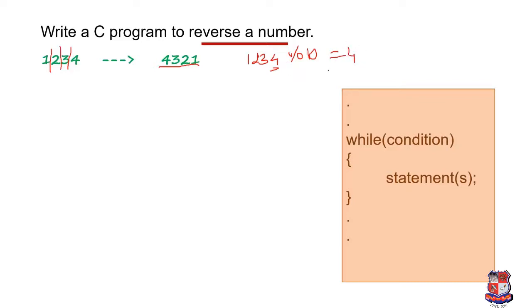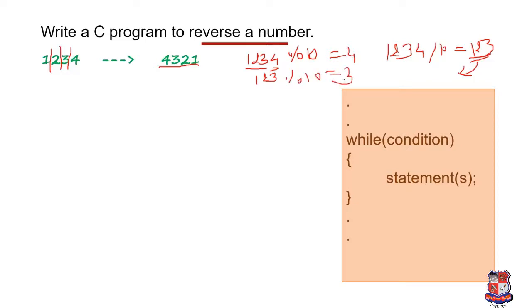Okay, for the next separation we need 1 2 3. So how can we achieve this? For that we write 1 2 3 4 divided by 10, which gives us 1 2 3. Now this 1 2 3 we will use for our next iteration, like this: 1 2 3 modulo 10, and the value of it is 3.